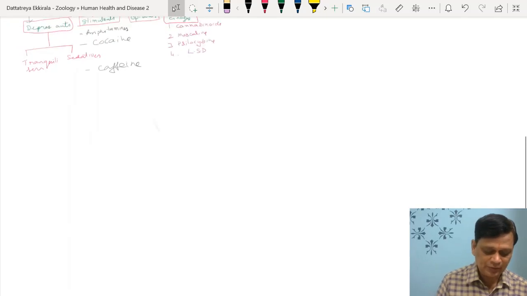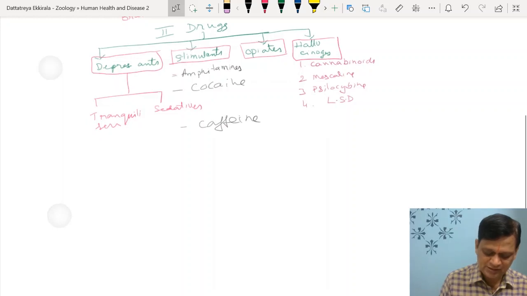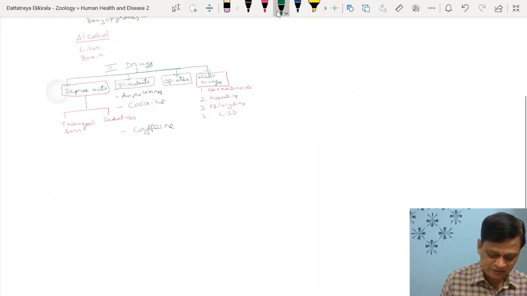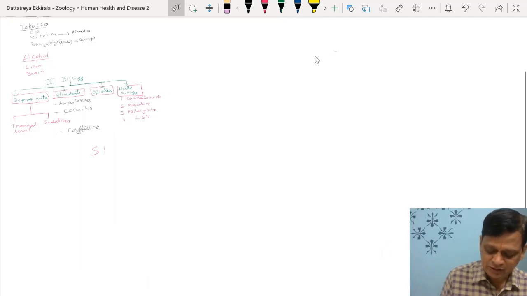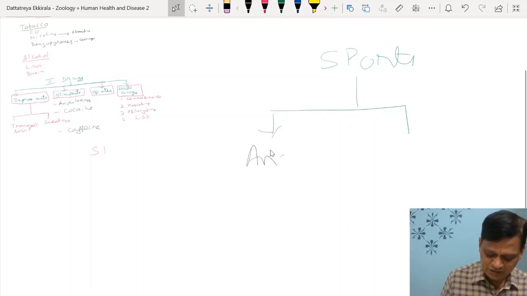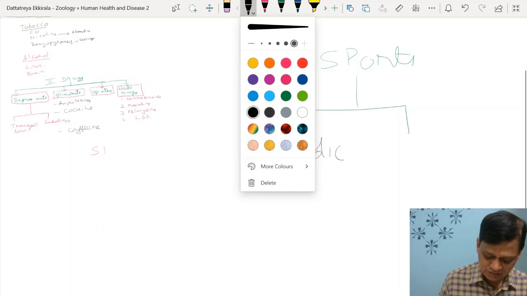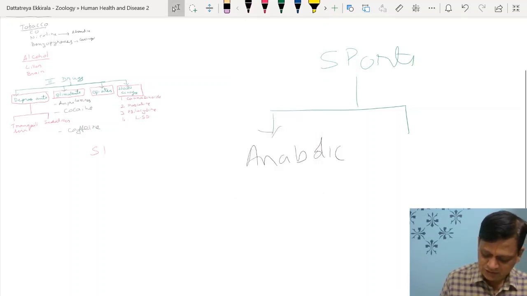Many times sports persons misuse certain drugs. So what are the drugs misused by sports persons? That is, they are anabolic steroids, right? Okay. So anabolic steroids and also doping cannabinoids.